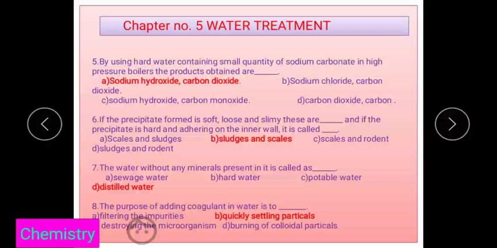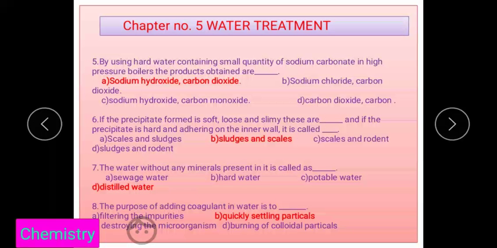Sixth question: if the precipitate formed is soft, loose and slimy, it is called sludge. And if the precipitate is very hard and adhering to the inner wall of the boiler, that is called scales. That's why the second option is correct. Seventh question: the water without any minerals present in it is called distilled water.